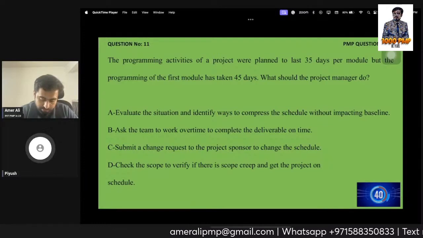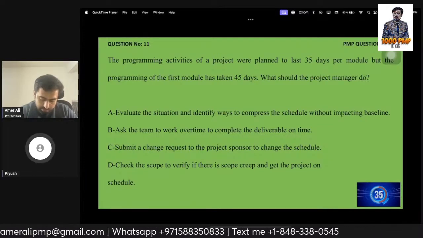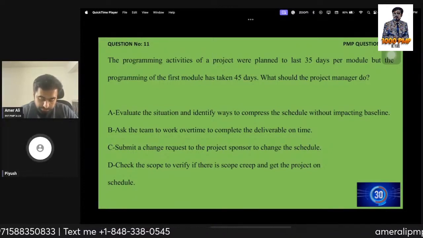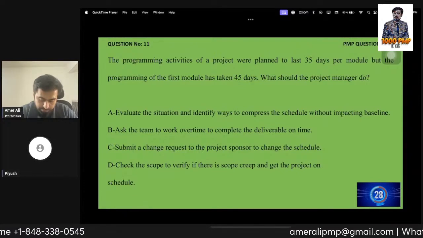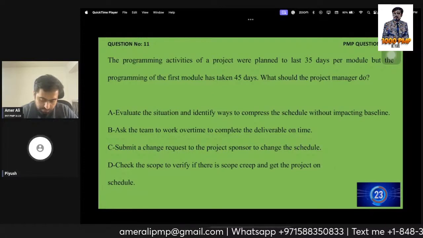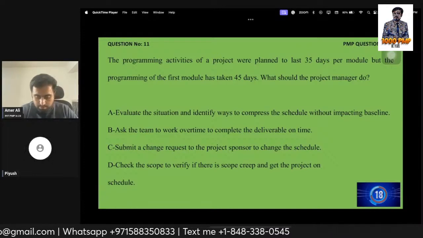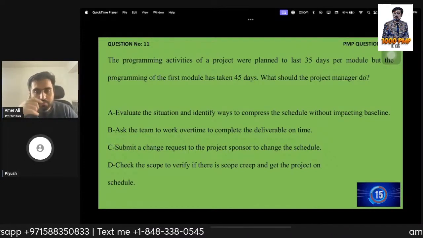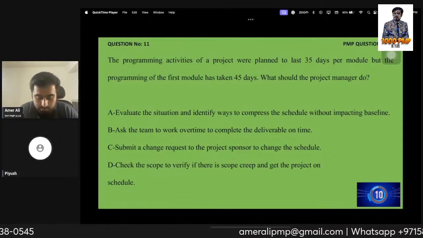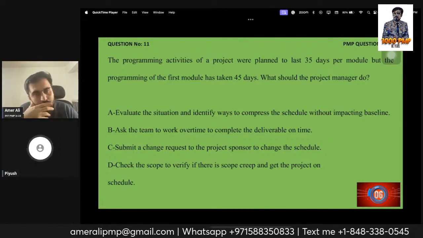B. Ask the team to work overtime to complete the deliverable on time. C. Submit a change request to the project sponsor to change the schedule and change the scope. D. Check the scope to verify if there is a scope creep on the project and get the project on schedule. With an elimination technique, option B I'm going to rule out because we cannot directly ask the team to do overtime, and we cannot directly submit a change request just because the first module has taken 45 days, which was initially planned to be 35 days. So I'm eliminating B and C.